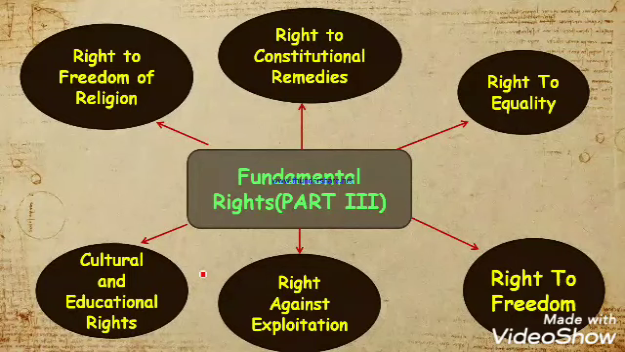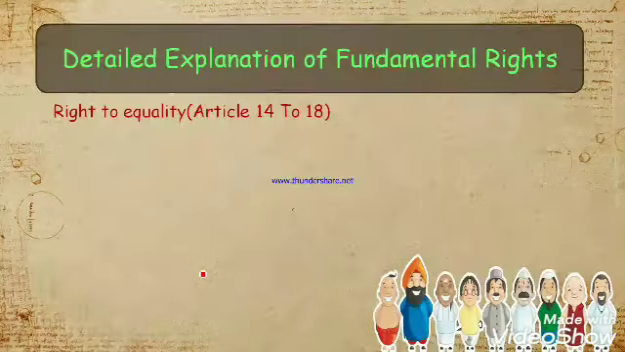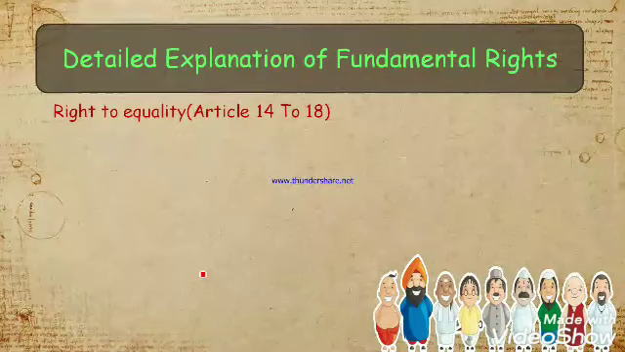So all these rights we are going to get into in depth, but for now just remember the names: right to equality, right to freedom, right against exploitation. Fourth one is cultural and educational rights. Fifth one is right to freedom of religion. Sixth one is right to constitutional remedies. Okay, so now let's discuss a detailed explanation of the fundamental rights.